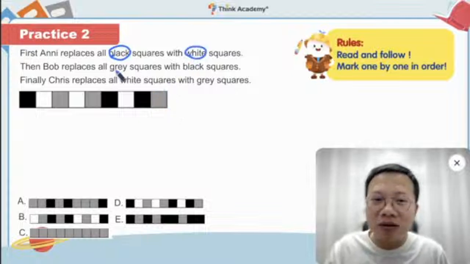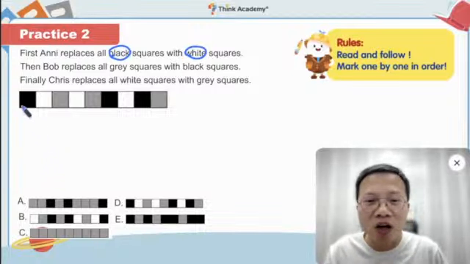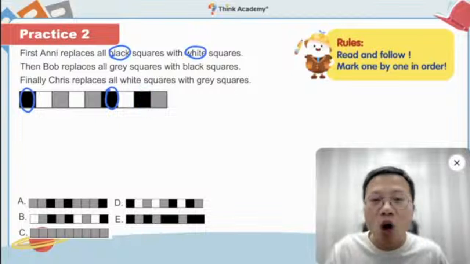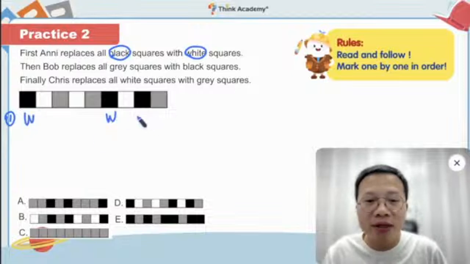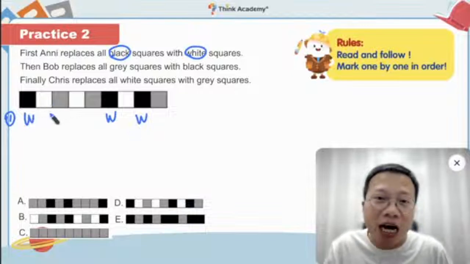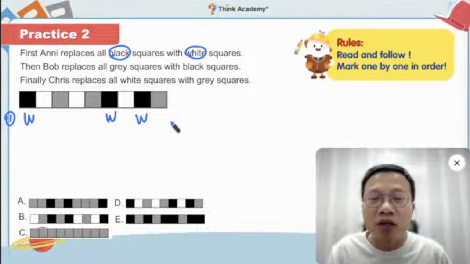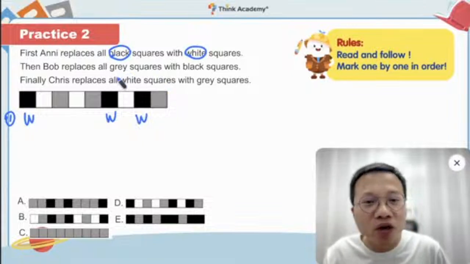Now, what are the 3 squares that we need to change? Very good. Here we have 1 black, and 1 black, and 1 black, so we need to change them all into white. For the first one, we have white, white, and white. If you are not sure, you can write down all the other colors. So this is the first one: black into all white. And the second one, here we have all gray.